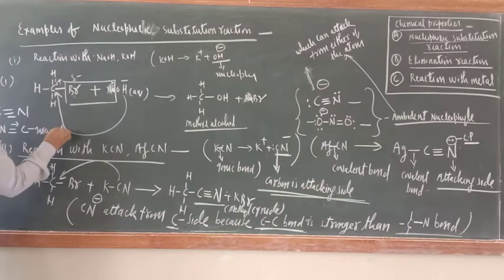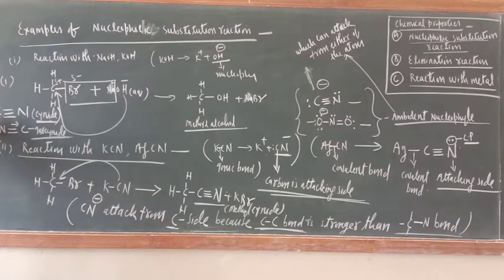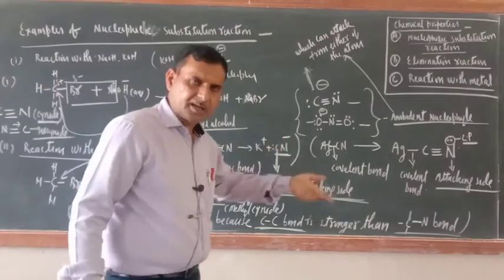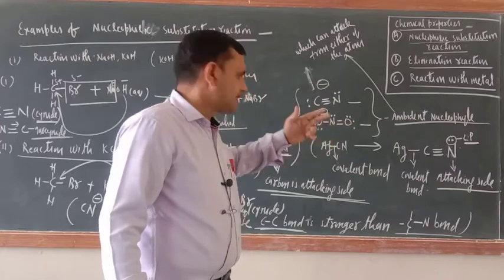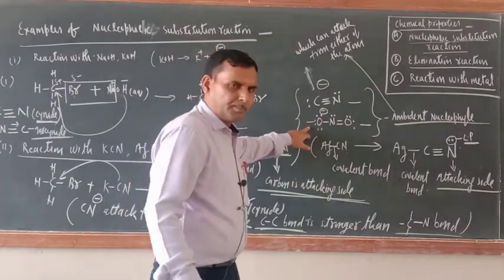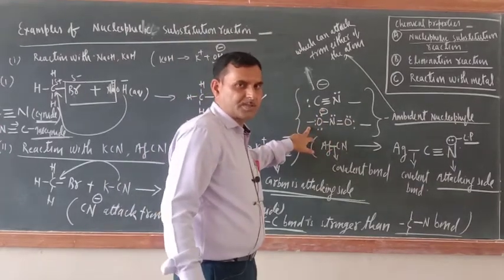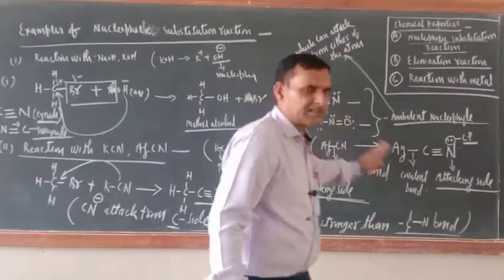This is cyanide and this is isocyanide. So if bonding is taking place from the N side, then isocyanide. If it is taking place from the C side, then cyanide. The same is the case with the O side, which I will tell you in the second case.